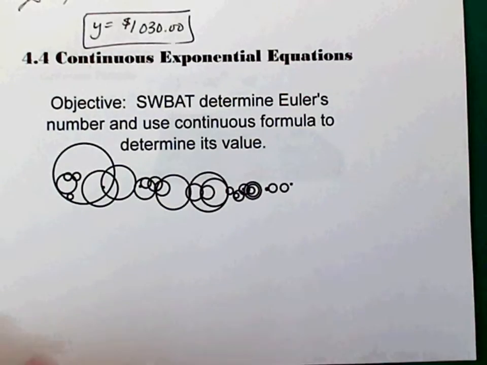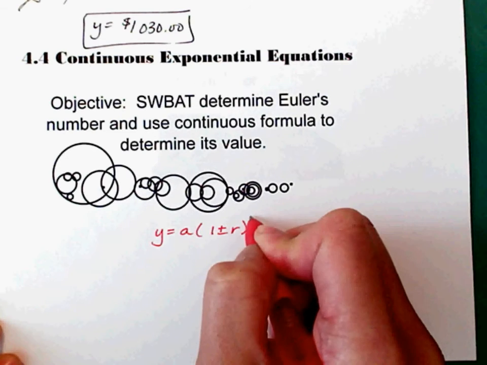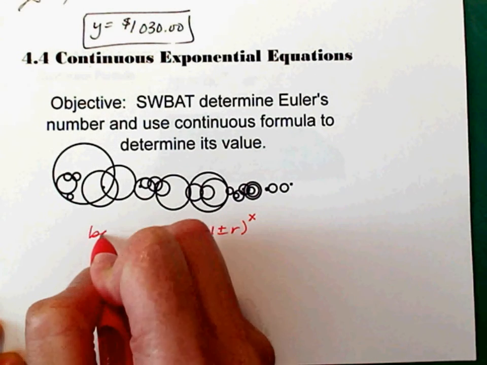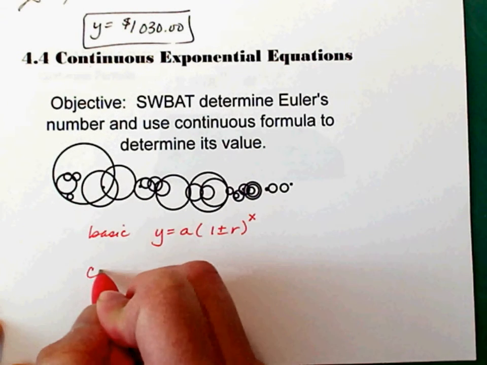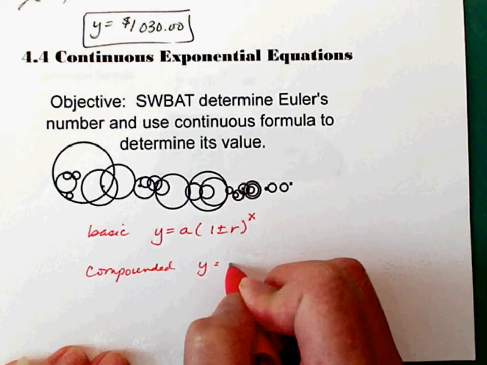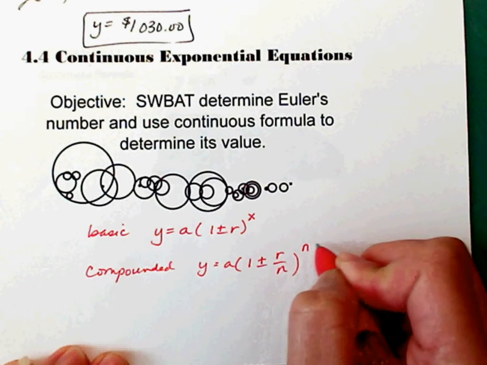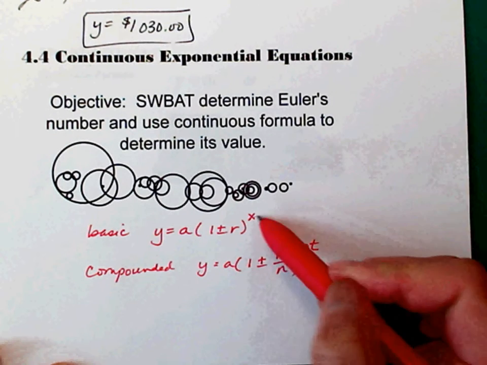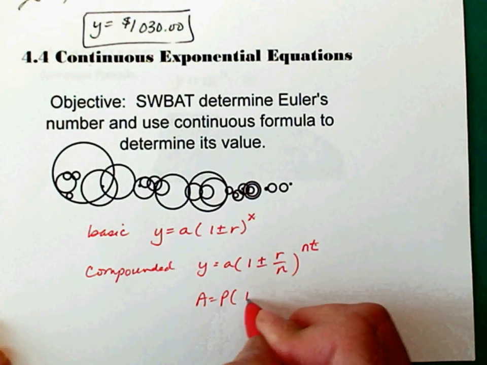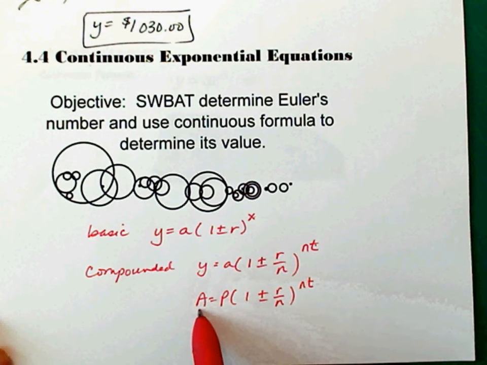So first of all, you have learned the exponential formula. Sometimes we do x, sometimes we do t. And this is the basic formula. And then you learned compounded, which is basically the same formula, but then it occurs however often per year. And there's that formula. Remember, x and t is the same. And sometimes you may see it written like this. Instead of y and an a, you have the capital A and a P for principal.